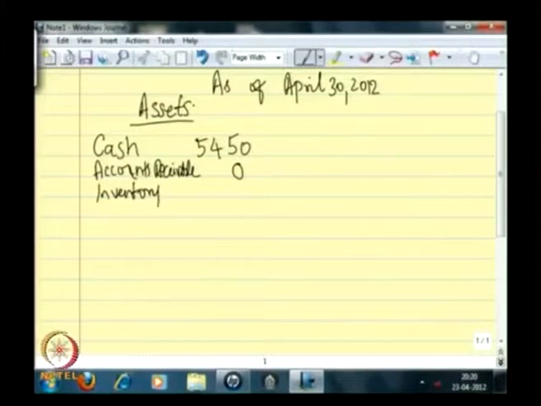Then inventory. From your trial balance, you find that the inventory value is 550. Next is prepaid expenses. Now, if you look at your trial balance under the category prepaid expenses, you will have some value.